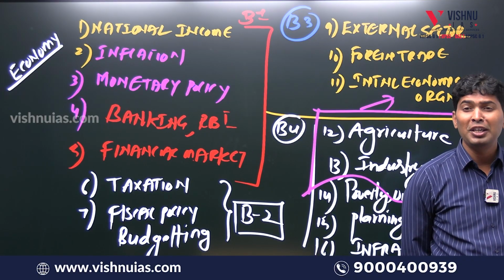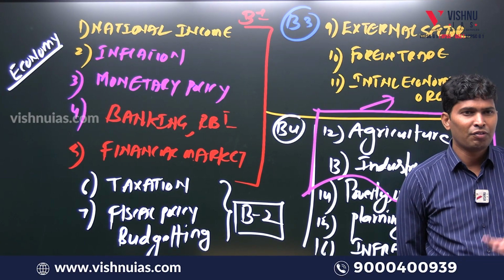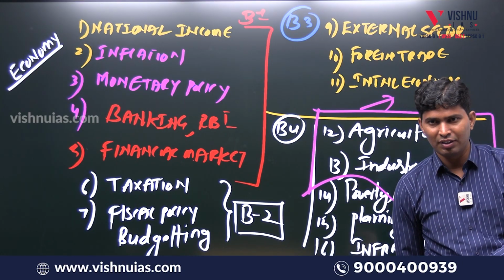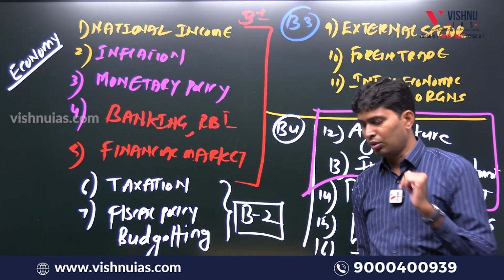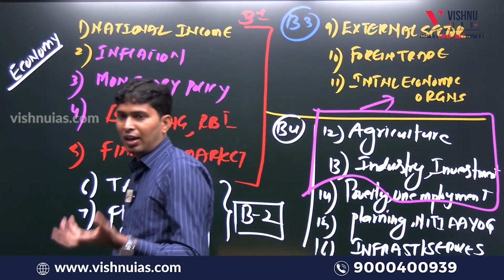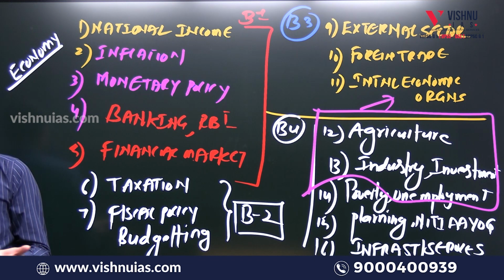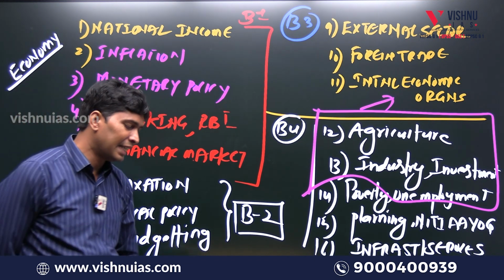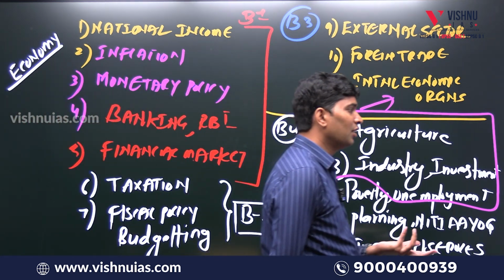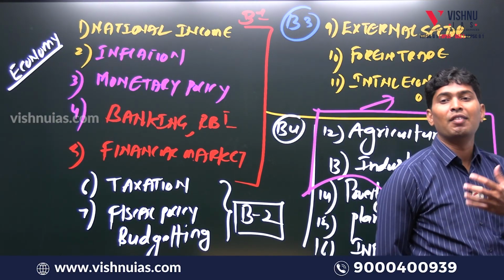A recent burning topic, minimum support price: what farmers are asking, why government is not giving. Farm laws also. Agricultural marketing, godowns, loan waiver, farmer suicides, lack of agricultural credit, crop insurance, and so many welfare policies announced by the government.